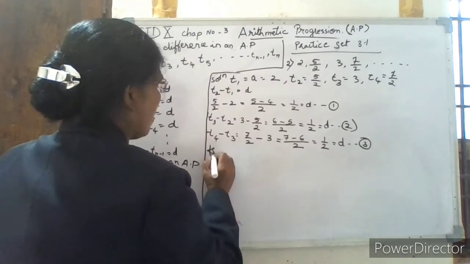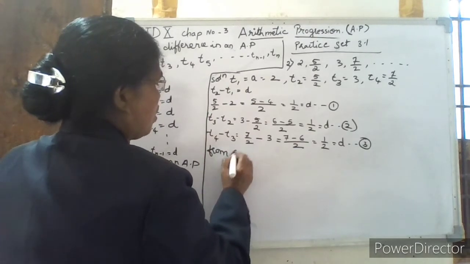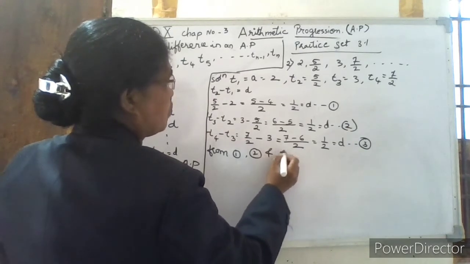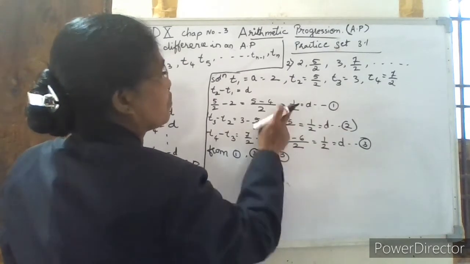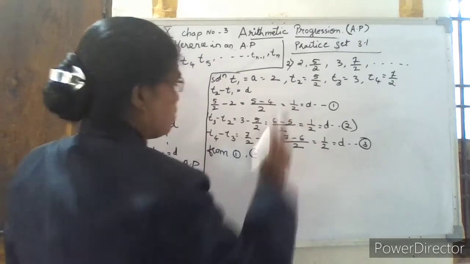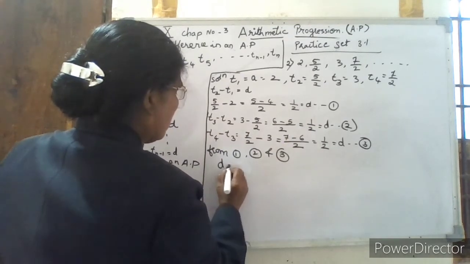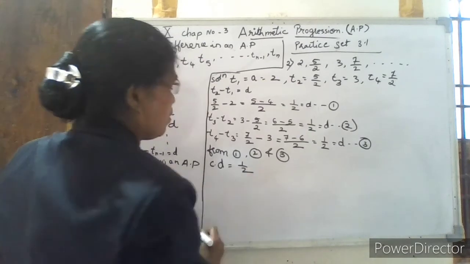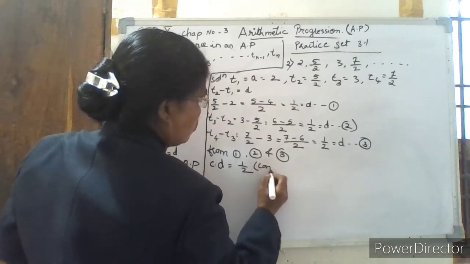So from points 1, 2 and 3, you can see the common difference is 1 by 2, 1 by 2, 1 by 2. So the common difference is equal to 1 by 2, and that is constant.